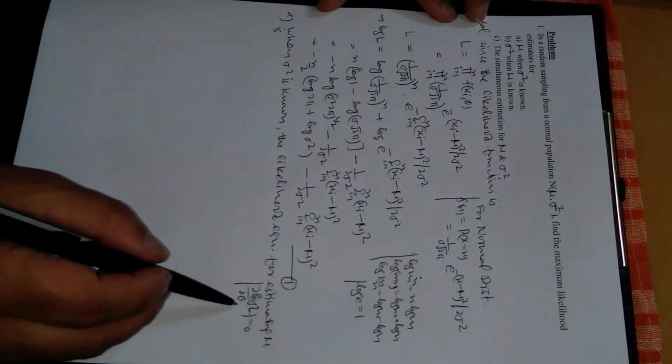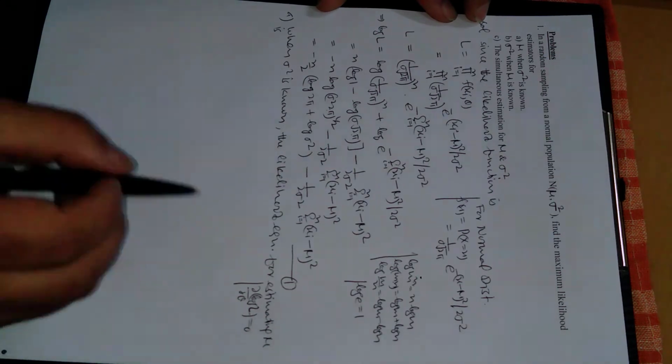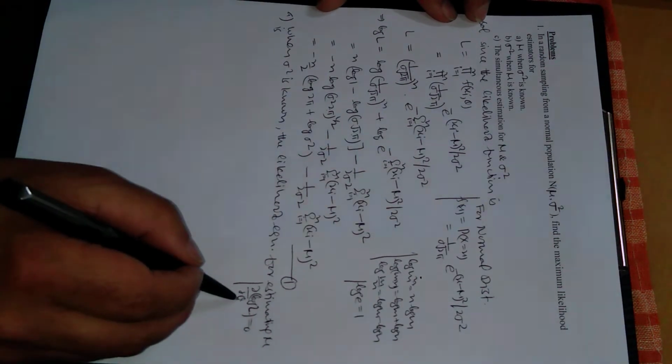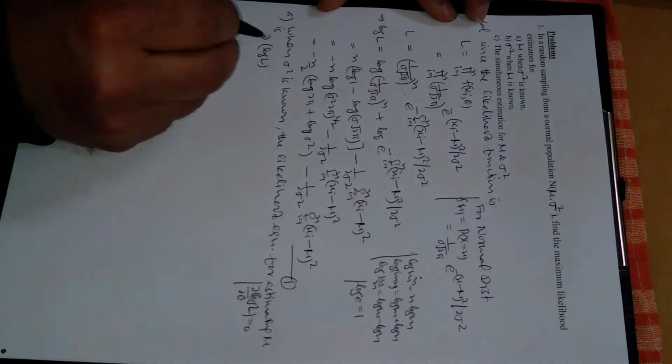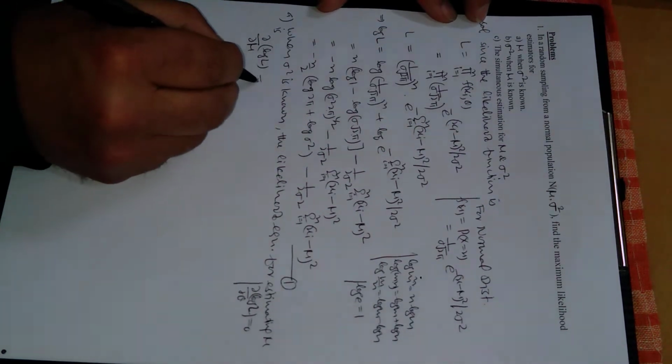This is simple, so we will use this likelihood equation, equation number 1. In place of theta we have mu, so this will be partial derivative of log L with respect to mu is equal to 0.